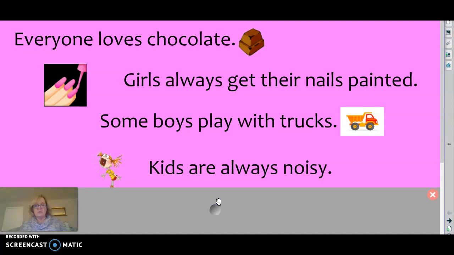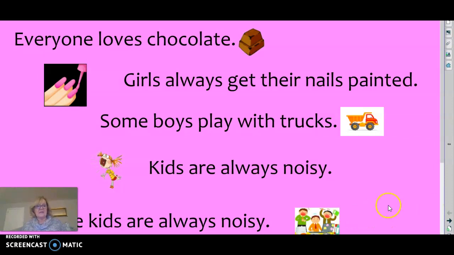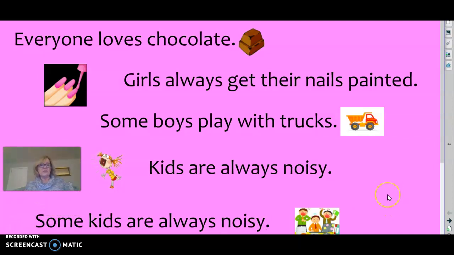Kids are always noisy. Well, I guess if we look on the playground, kids are noisy. But are they noisy in school? Are they noisy in the classroom? Are they always noisy, even in their sleep? I don't think that statement is true. But what if I change that statement to, some kids are always noisy? Now that would probably be a true statement because some kids are always noisy, but not all kids are noisy and they're not always noisy.